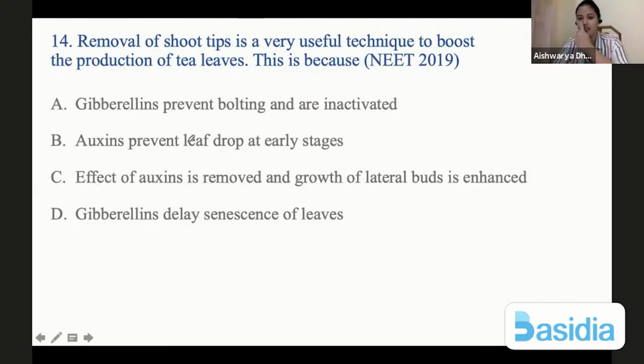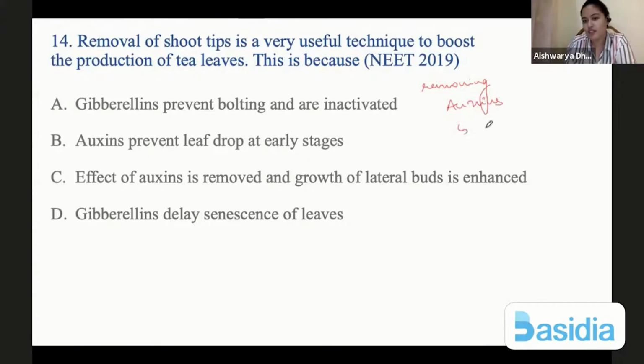Removal of shoot tips is a very useful technique to boost the production of tea leaves. This is because gibberellins prevent bolting and are inactivated. Auxins prevent leaf drop at early stages. Effects of auxins is removed and growth of lateral bud is enhanced. Gibberellins delay senescence of leaves. So if you are removing the tip, you are removing auxins.